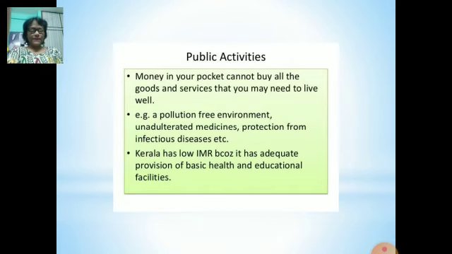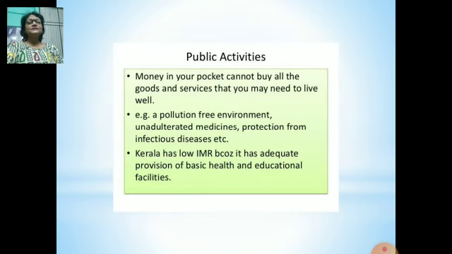Now we will see public activities. Public activities here means, what do we aspire to? Many people aspire to higher income. In the previous slides you have seen that they want higher income, but every time you will not get things according to your wish. Money cannot buy whatever you would like.